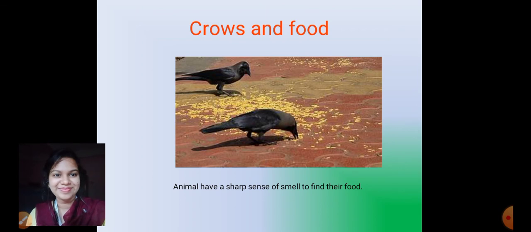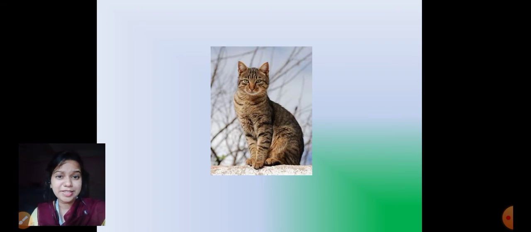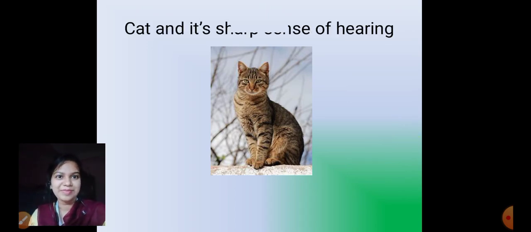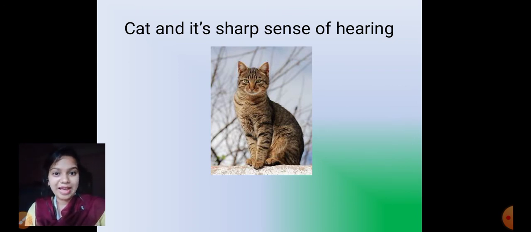All right? Now let's see what's there. Can you see the picture? What is the picture about? It is a cat, right? So even cats have a sharp sense of hearing. Okay? So unlike us, animals cannot go to the market and buy their food, right? So they have very sharp senses. Some animals can hear very properly. Some animals have a very strong sense of smell. Okay? So cats have a very sharp sense of hearing.